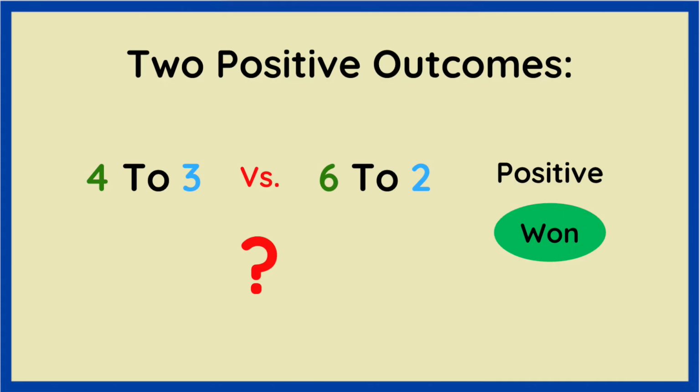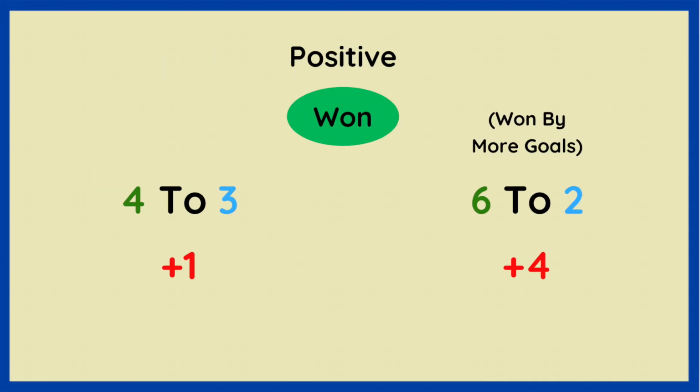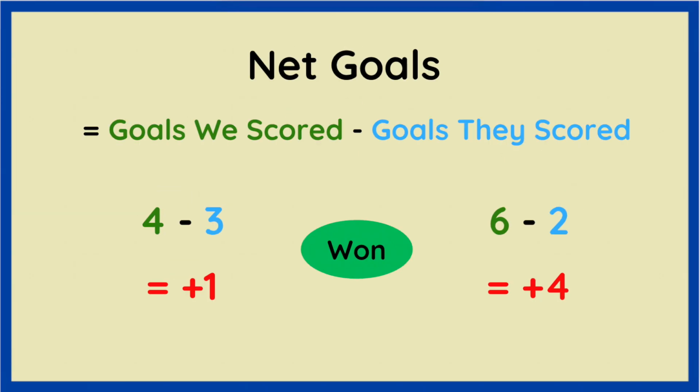But which one was the better win? Well, it's got to be the second game because we won by more goals, 4, than when we won 4-3, which was just by 1 goal. In other words, one win was bigger than the other. What we've just calculated was the net goals, the difference between the goals we scored minus the goals the other team scored. As long as we scored more goals than the other team, we not only win the game, but our net goals is also positive.